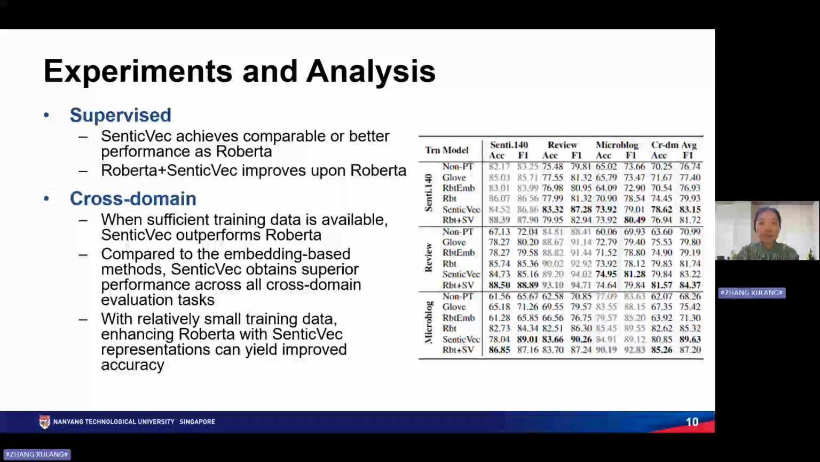The table here shows the supervised learning and cross-domain learning results. For supervised learning, the gray part, we can observe that SenticVec models achieve comparable or better performance than RoBERTa. And RoBERTa plus SenticVec is able to improve upon RoBERTa. For cross-domain learning, we can conclude that with sufficient training samples that contain rich part-of-speech patterns, the SenticVec model has the potential to exceed PLMs. And the SenticVec knowledge base consistently improved the performance of RoBERTa.